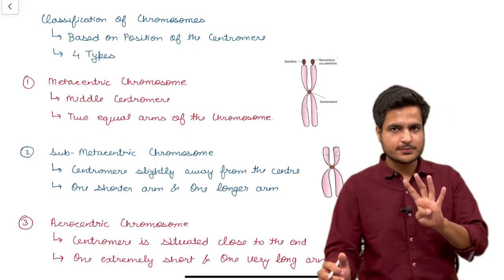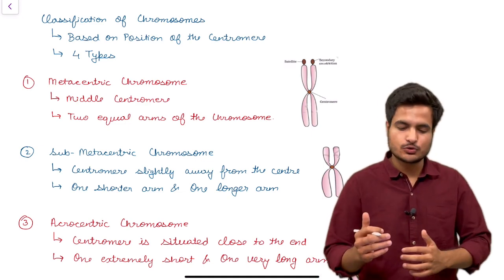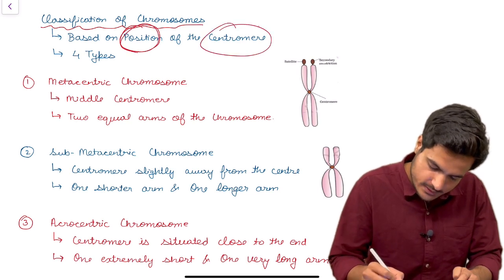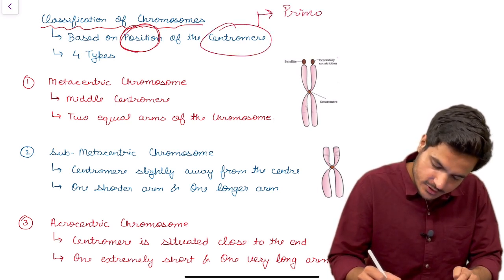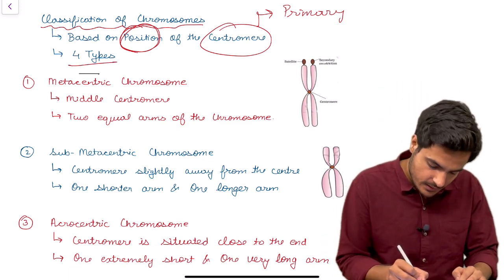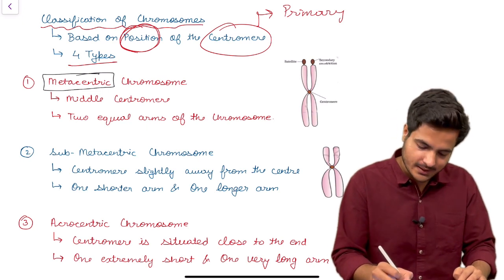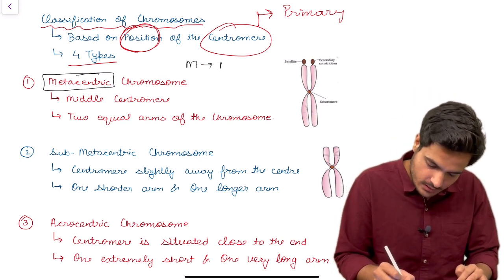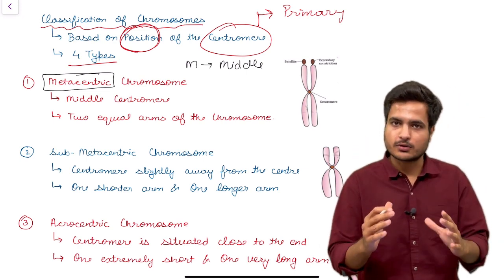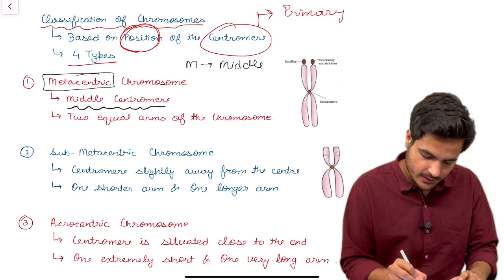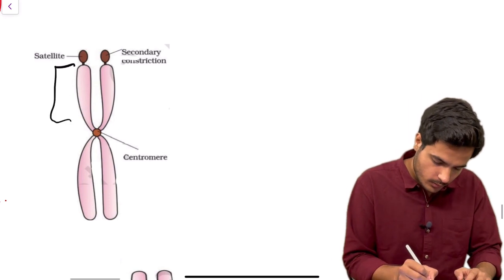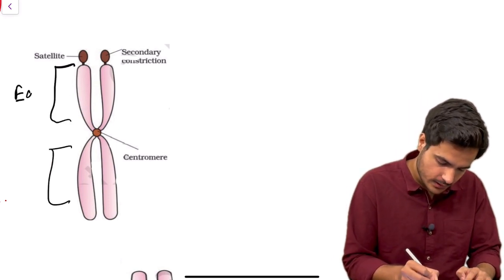So there are 4 types of chromosomes. Let us discuss them individually. The classification of chromosomes is based on the position of the centromere. The centromere is the primary constriction. The first one is the metacentric chromosome. From meta, just remember this M. M stands for middle. That means the constriction is present right in the middle of the chromosome. So we have a middle centromere, and this middle centromere divides the chromosome into 2 equal halves. They both are equal.